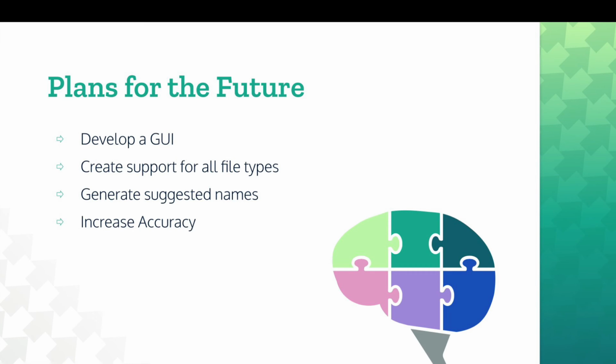We also plan to make this extendable for all file types other than documents to make it more practical. We also want to generate suggested names for the folders so that the user can identify what each folder is for. And lastly, we will try to increase the accuracy of our program by training our AI more efficiently.